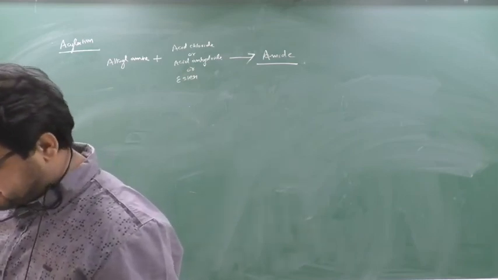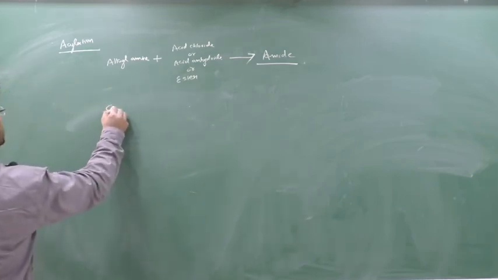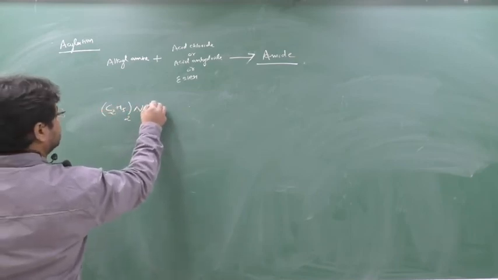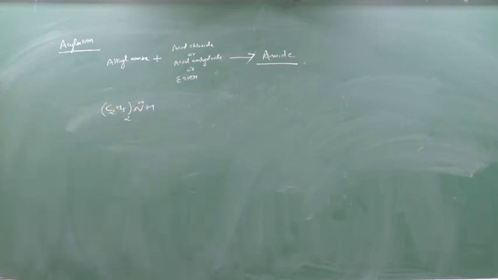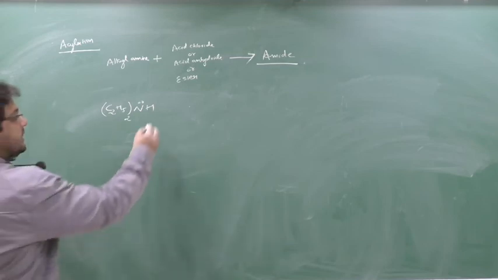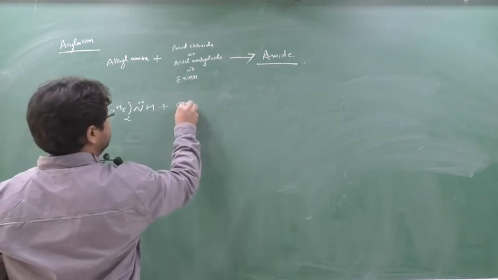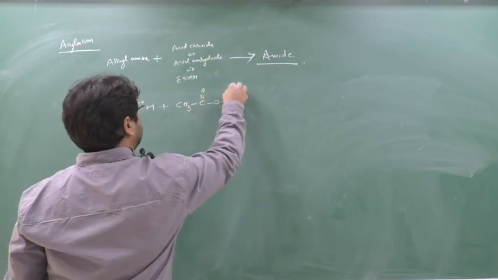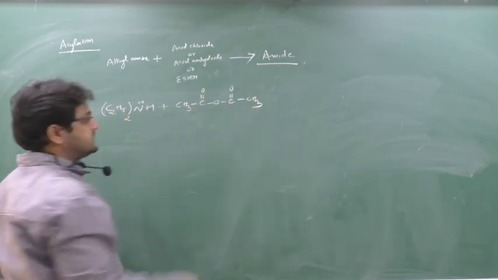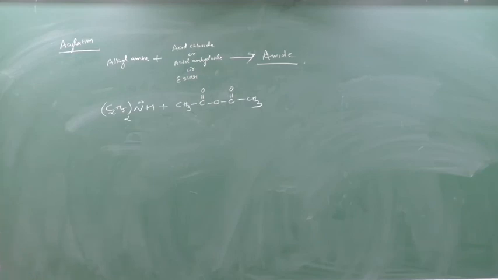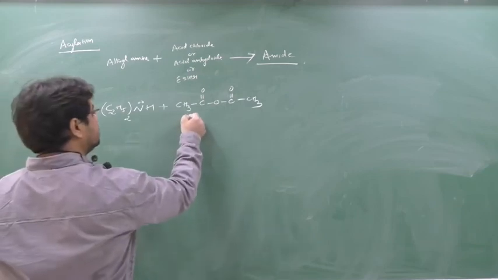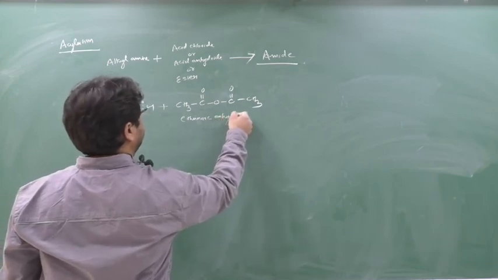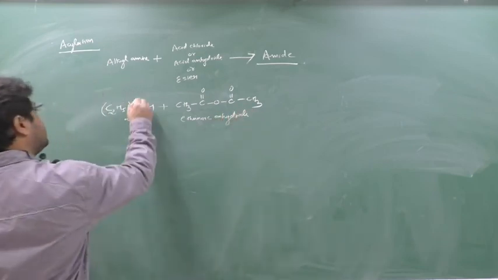Next is, this is a 2 degree amine. I am reacting with acid anhydride, CH3, C double bond O, O, C double bond O, CH3. Acetic anhydride, yes or no? Or ethanoic anhydride. Ethanoic anhydride. Now, who will donate?